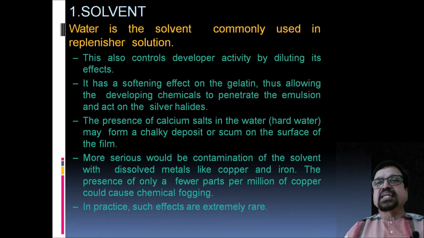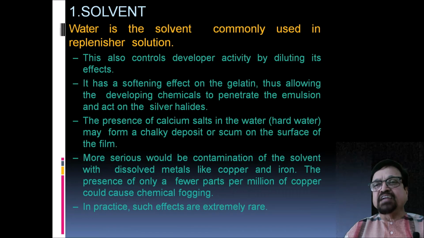Now, solvent. Water is the solvent commonly used in a replenisher solution. This also controls developer activity by diluting its effects. What does it mean? Developer can be in a very concentrated form. Once it is mixed with water, it can be diluted and have a uniform spreading action.